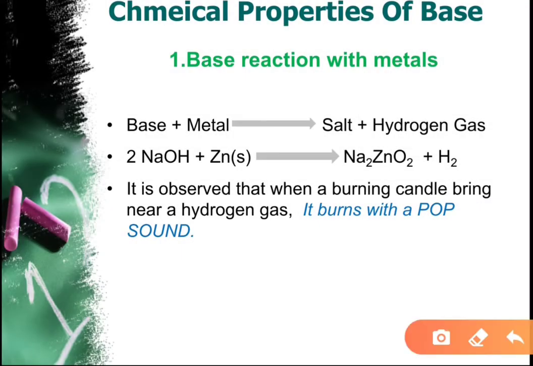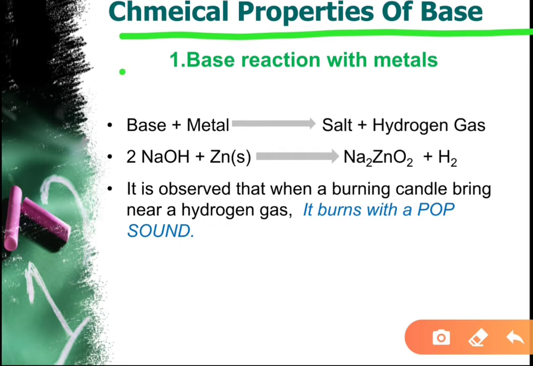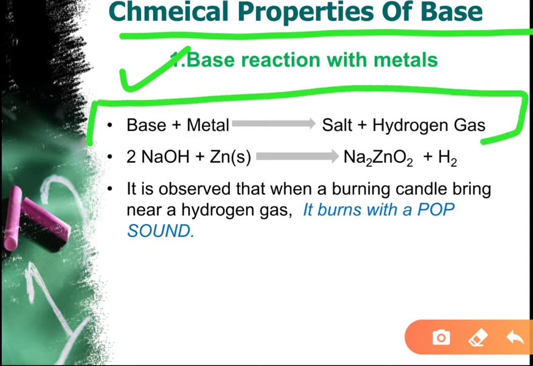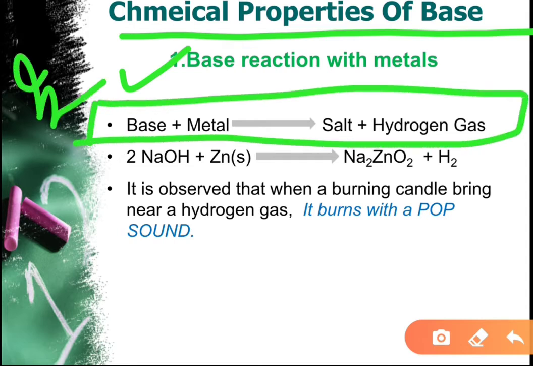Next are chemical properties of bases. First, base reaction with metals. How do bases react with metals? The main concept is this: when a base reacts with a metal, it gives salt and hydrogen gas. We have the example of sodium hydroxide and zinc metal. Zinc is in solid form, that is why we have written S. So when zinc reacts with sodium hydroxide, it gives us salt, that is Na2ZnO2, and hydrogen gas is released.